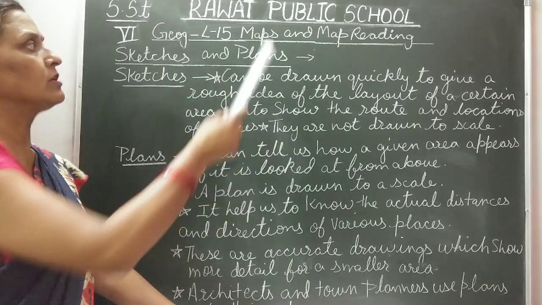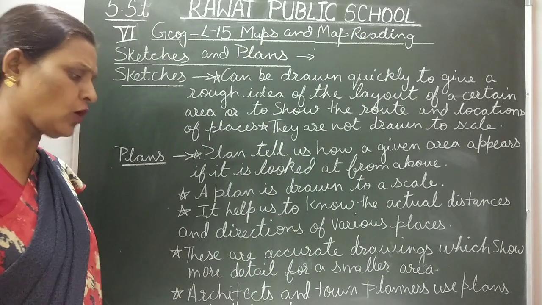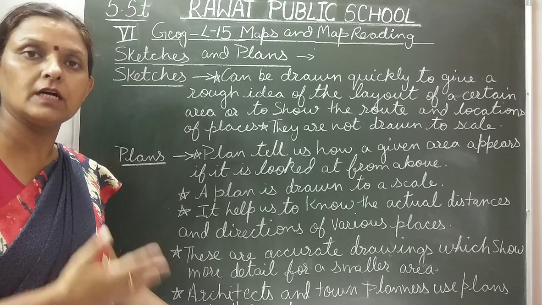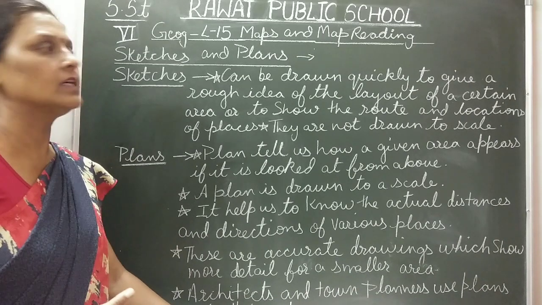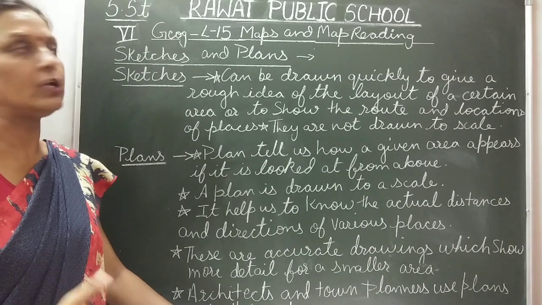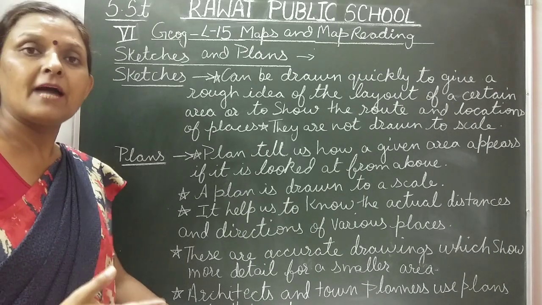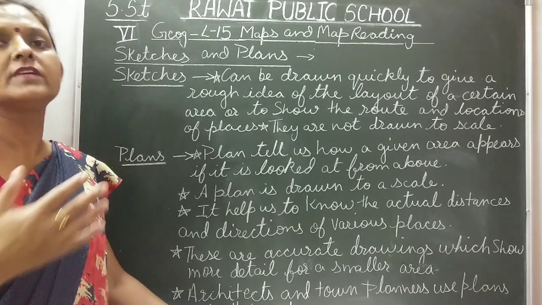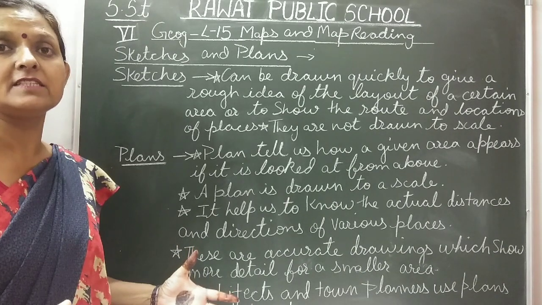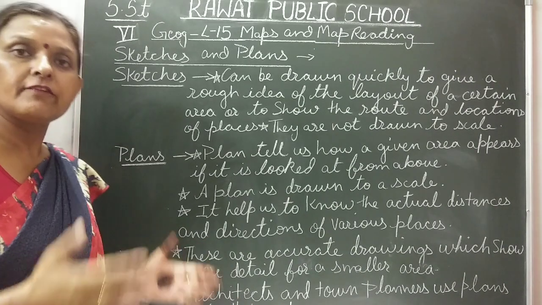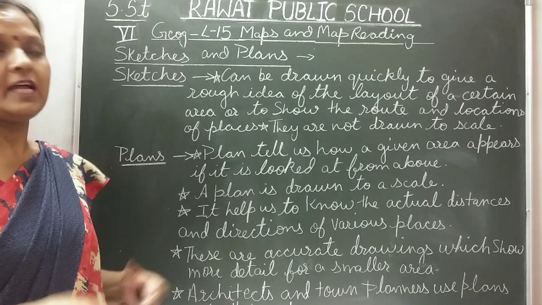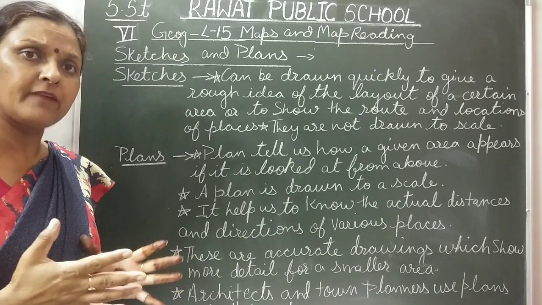We studied about the maps. Now what are maps? Maps are the representation of the earth, or a part of the earth, on a flat surface to a scale. Again, what is a map? A map is the representation of the earth's surface, or any part of it, drawn on a flat surface to a scale. We call it a map. And what is the benefit of a map?